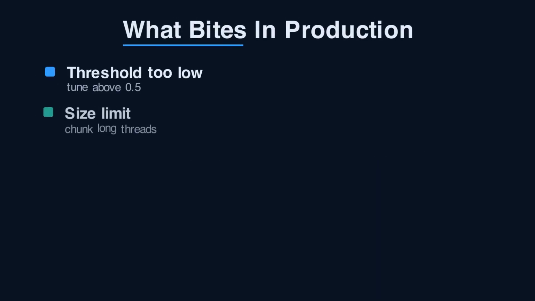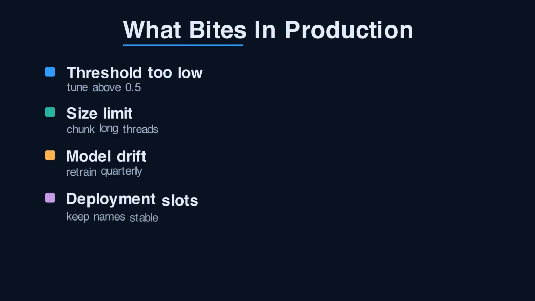3 gotchas. First, the default 0.5 confidence threshold floods you with false positives. Tune it against your test set. Second, custom NER has a document size limit around 125,000 characters. So, chunk long threads. Third, models drift as customers change wording. Schedule relabeling and retraining every quarter. Also watch redeployment. A new deployment name breaks callers unless you keep the slot stable.